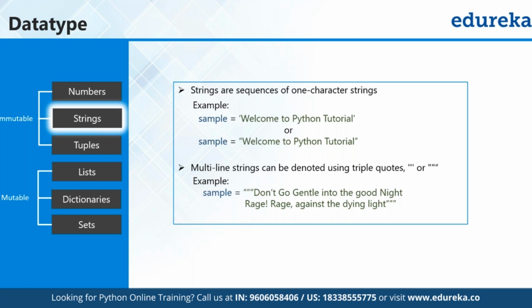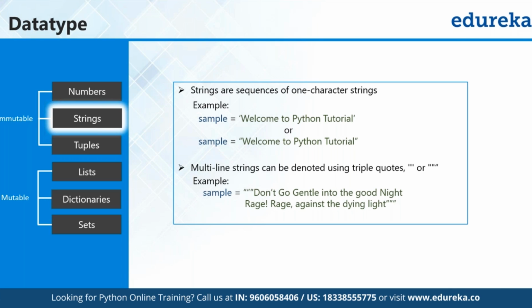And in here we have again the same concept as of Java as well. We do have immutable objects, and then we have mutable data types available. So in immutable we have numbers, strings, and tuples, whereas in mutable we have lists, dictionaries, and sets. Now in terms of immutable objects here, first of all we have numbers. So strings are sequence of one character strings, right? For example, here we have a small sample called welcome to Python tutorial, right?